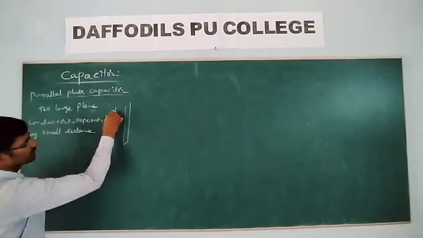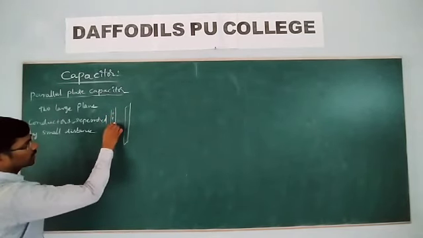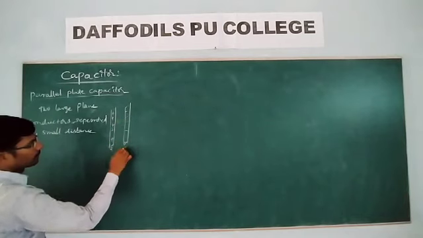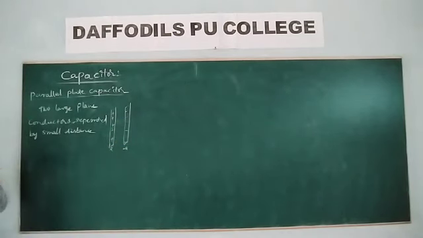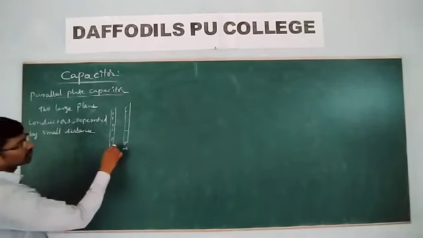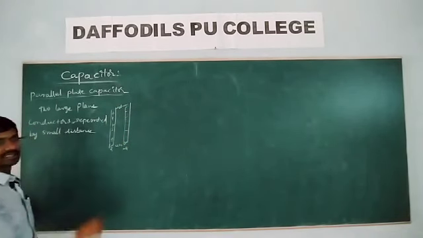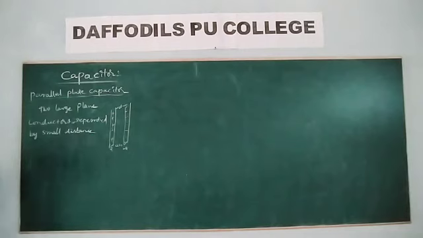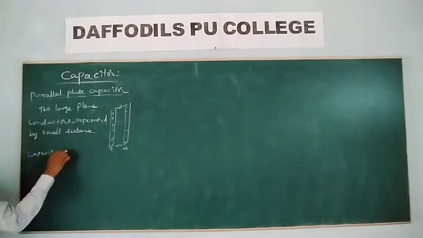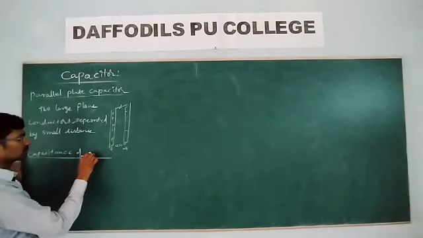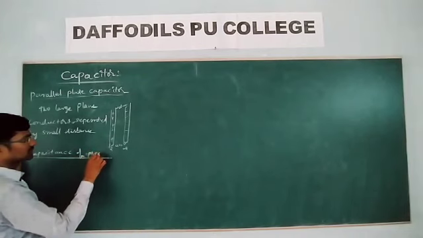The charge on this plate is plus q, and the charge on this plate is minus q. And what do we have in between? Air. If the separation between these plates is d, then let us calculate the capacitance of the parallel plate capacitor.